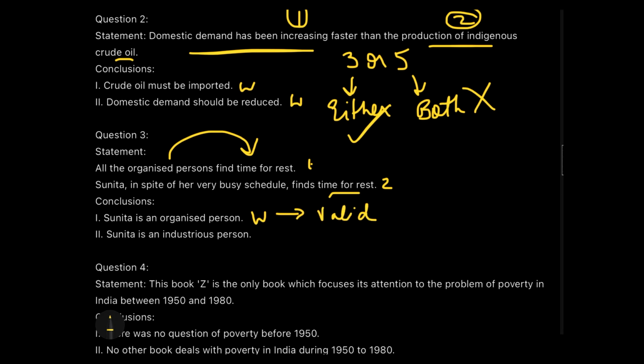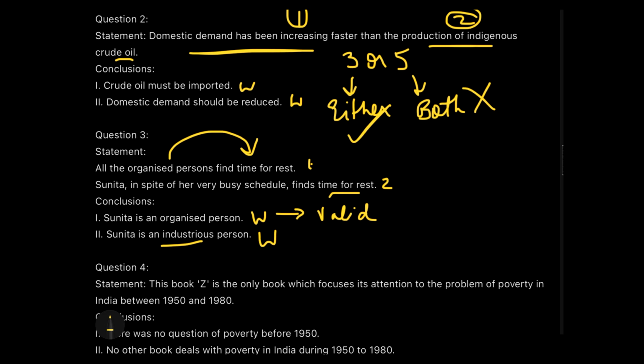Now, if I move down and check the second conclusion, which is Sunita is an industrious person, guys, here vocabulary plays a very important role. You need to know what is the meaning of industrious. Industrious means hardworking and diligent people. And what's the characteristic of hardworking? Can I say that why am I calling this lady as hardworking or industrious?